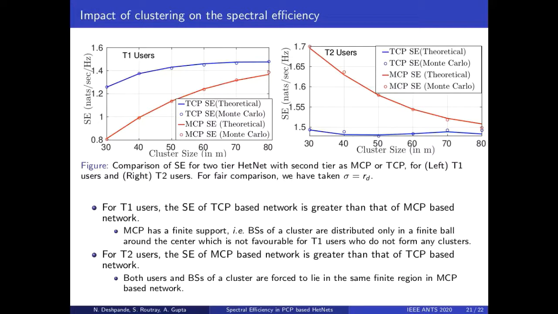Next, we compare the MCP (Manhattan cluster process) and TCP (Thomas cluster process) deployments separately for T1 and T2 users. For T1 users, the SE of the TCP based network is greater than that of the MCP based network. This is because MCP has finite support, that is, base stations of a cluster are distributed only in a finite ball around the center, which is not favorable for T1 users who do not form any clusters. For T2 users, the SE of the MCP based network is greater than that of the TCP based network. This is because both users and base stations of a cluster are forced to lie in the same finite region in the MCP based network.